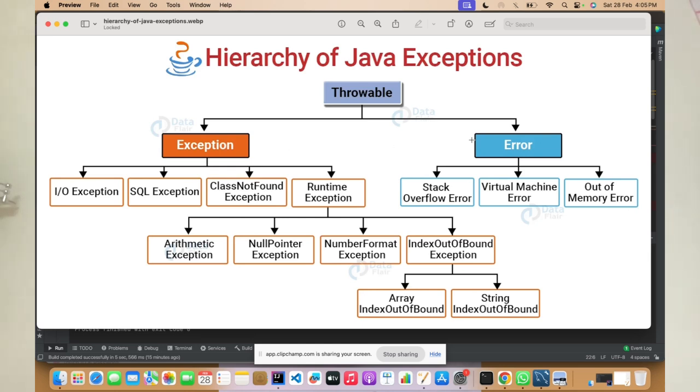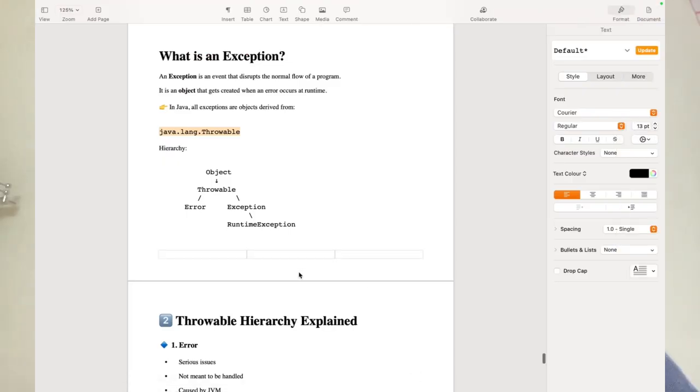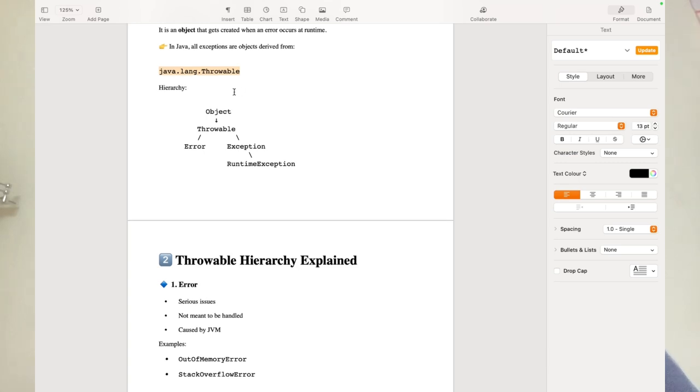On the other side we have something called Error. Under Error you might get OutOfMemoryError. This is the most common one. In Java, whenever space is not available you get an OutOfMemoryError, and then StackOverflowError. That's what I explained here. Object is a base class, and then you have Throwable, which has Error and Exception, and runtime and compile time exceptions.